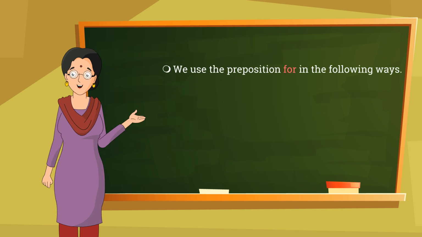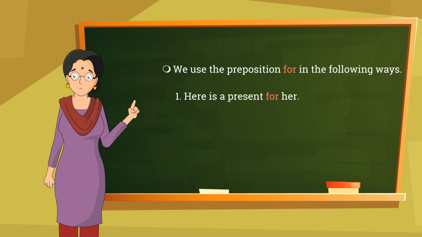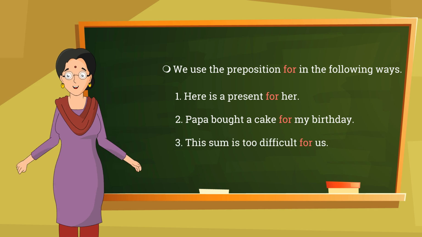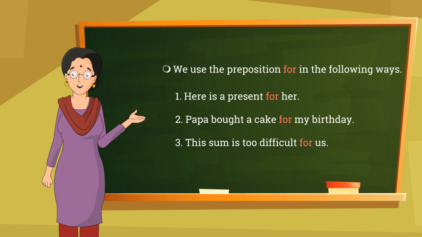We use the preposition for in the following ways. Here is a present for her. Papa bought a cake for my birthday. This sum is too difficult for us.